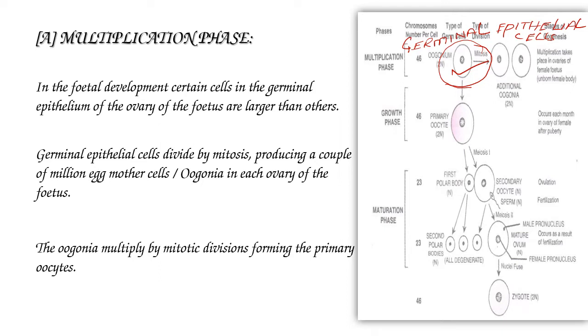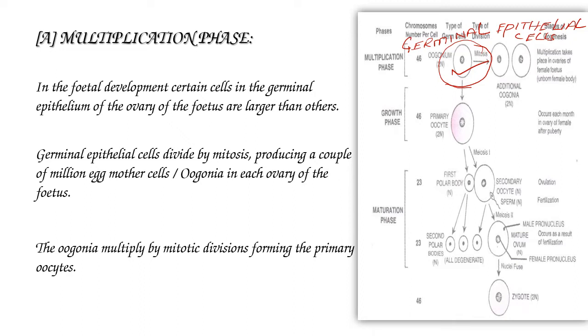A couple of million oogonia. Couple is nothing but 2. 2 million. 1 million is equal to 10 lakhs. So 20 lakhs or 2 million egg mother cells are produced in the ovary of the fetus.